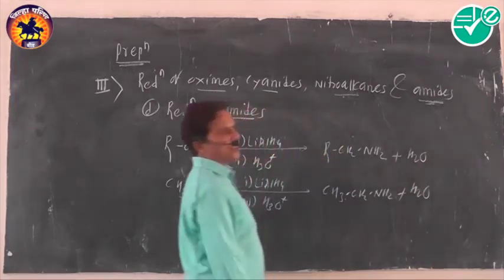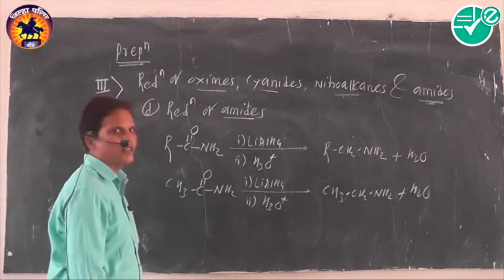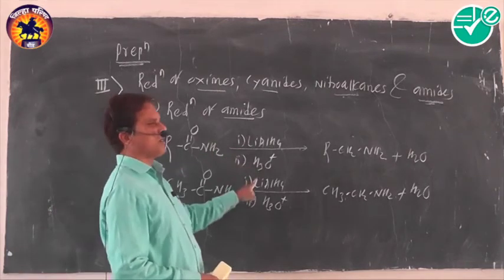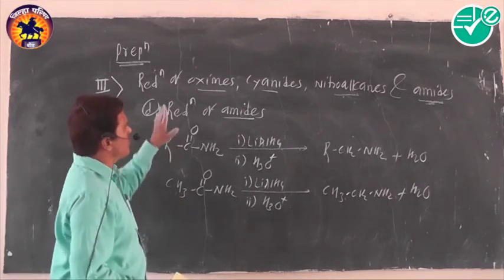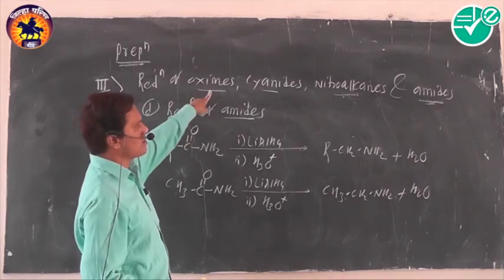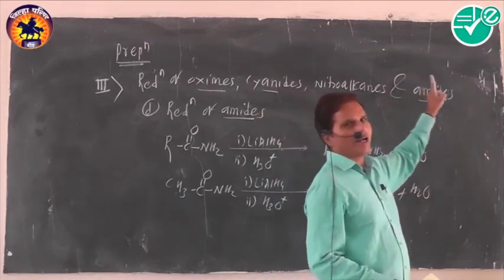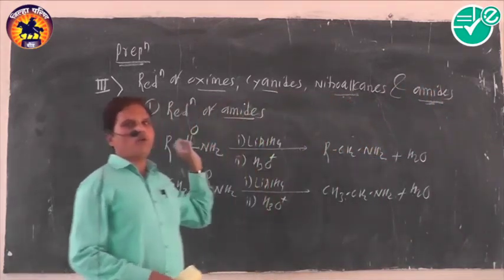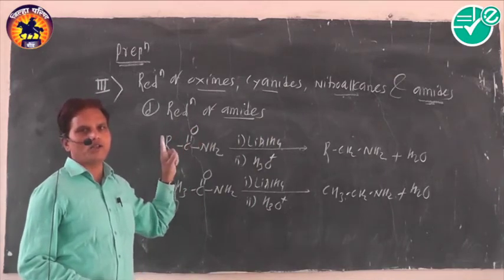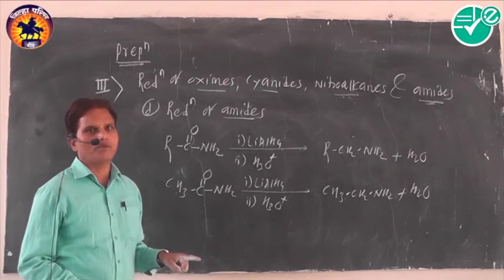In this way, you can easily write the chemical reaction or use lithium aluminum hydride to carry out reduction of acid amide. It means that by reduction of oxides, cyanides, nitroalkanes, and amides, amines are formed. These four compounds mostly undergo reduction and produce primary amine as a product.